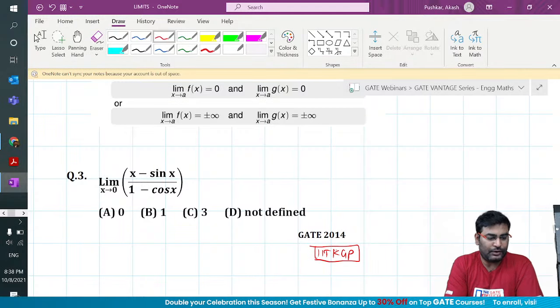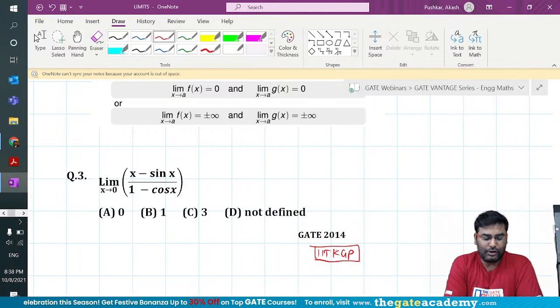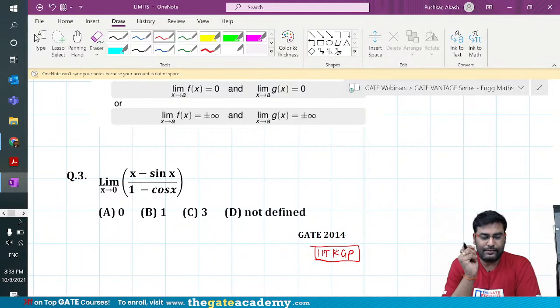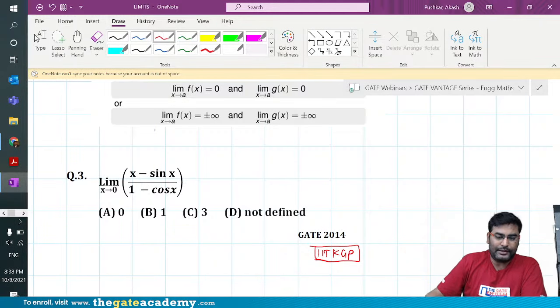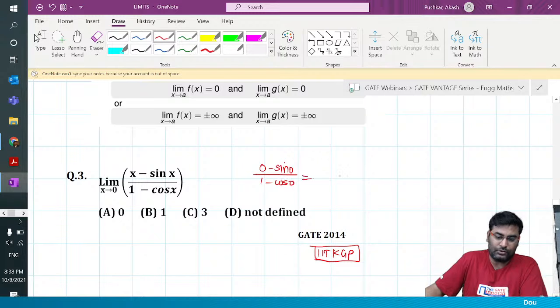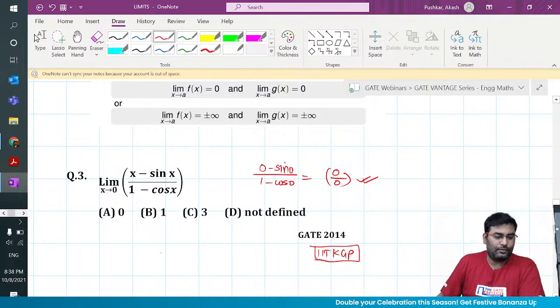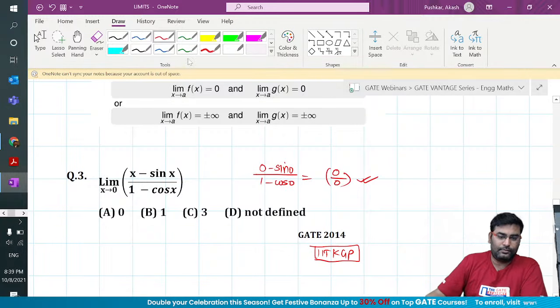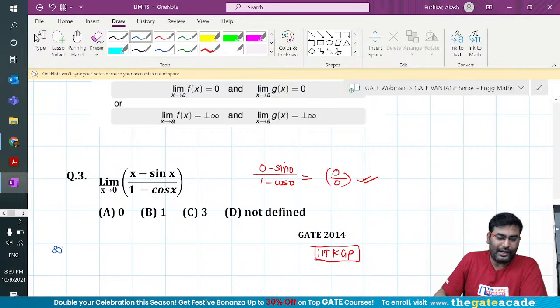Urvesh, Siddhali, Mojesh, what do you guys think? First of all, never ever miss checking the form of the limit. If I have to help you a bit here, if you put x tends to 0, I get 0 minus sine 0 upon 1 minus cos 0. So essentially I get 0 by 0 form. What is the answer? What are you guys thinking?